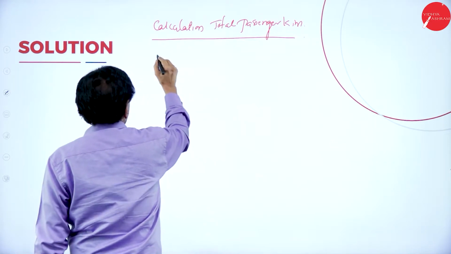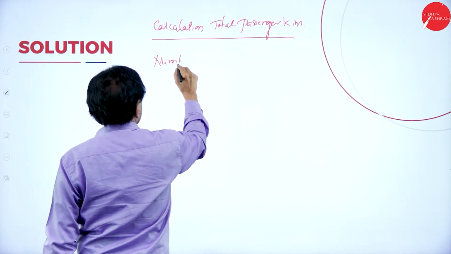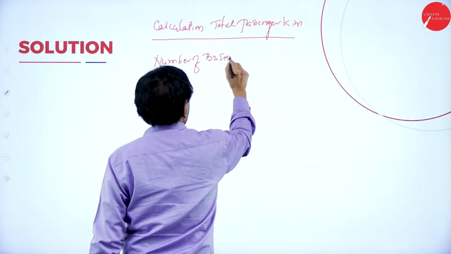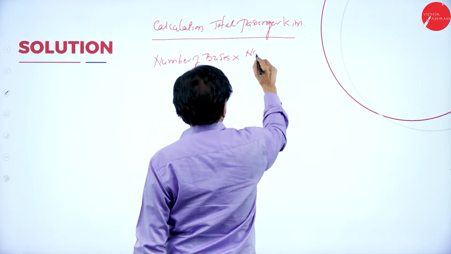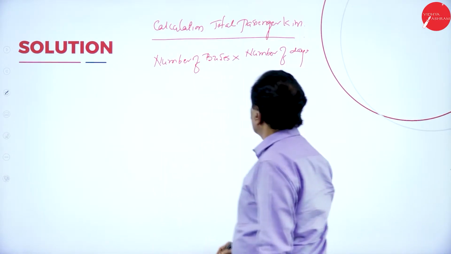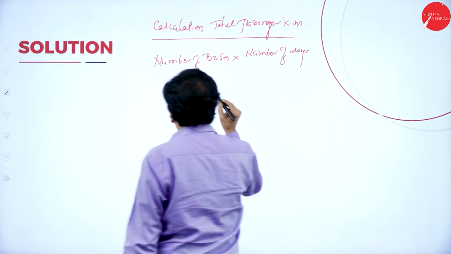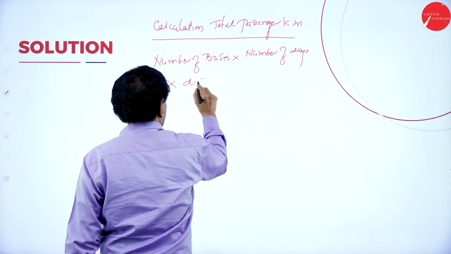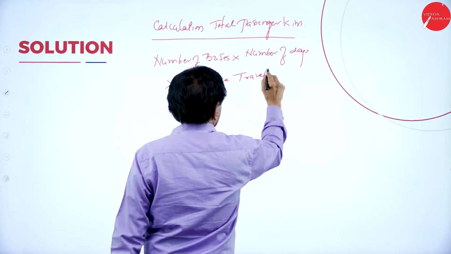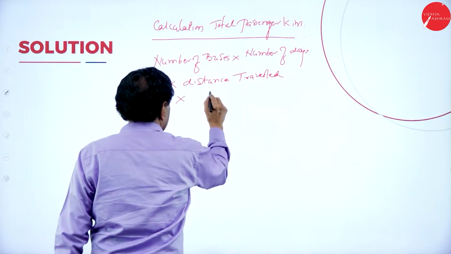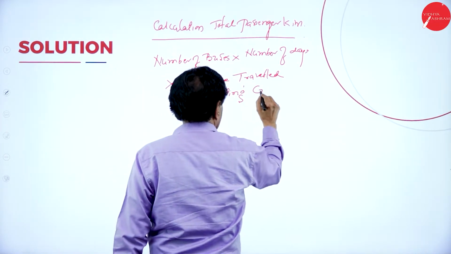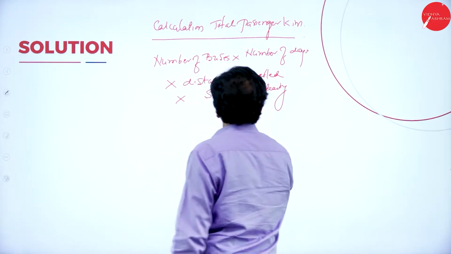Formula, number of buses into number of days into distance traveled multiplied by seating capacity. What's your formula?